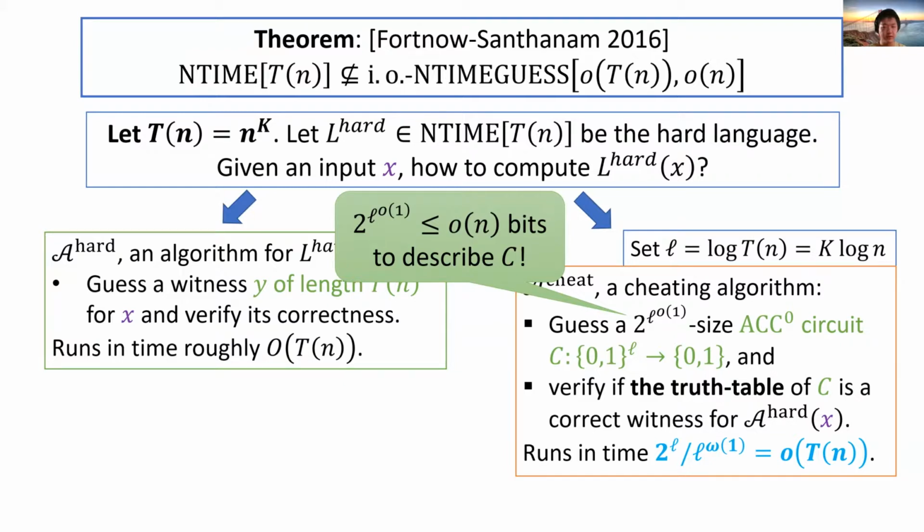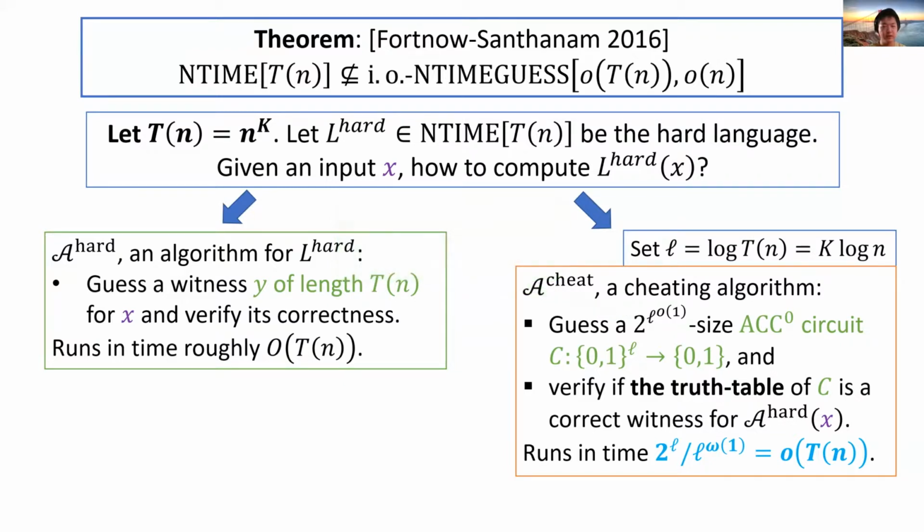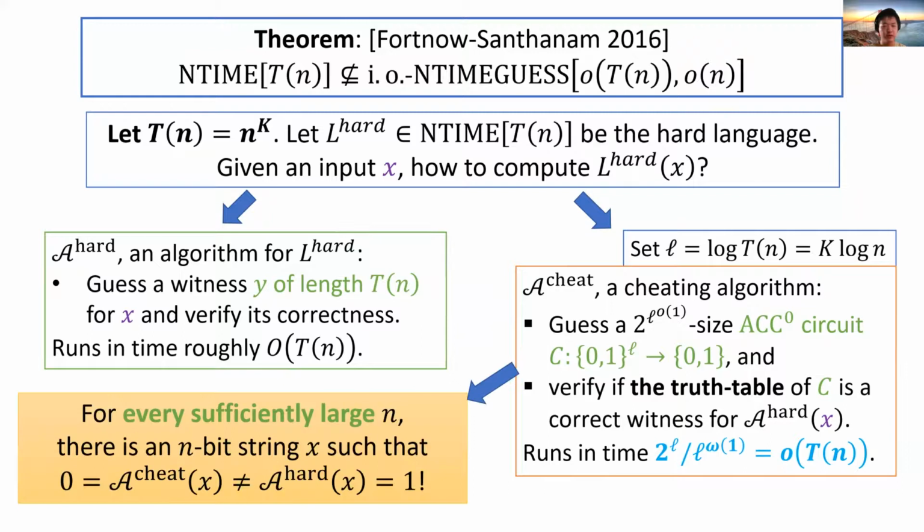By Fortnow and Santhanam's theorem, A-cheat cannot really compute L-hard. Moreover, for every sufficiently large n, there is an n-bit string x such that A-cheat of x equals 0 and A-hard of x equals 1. Similarly, we know that the correct witness to A-hard of x cannot be computed by small ACC circuits.